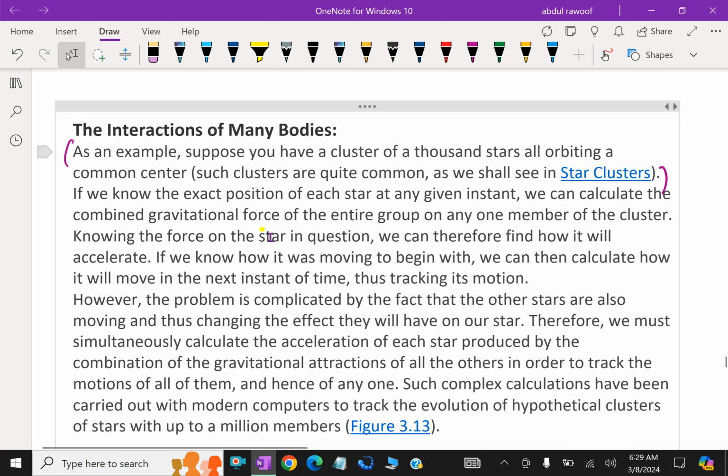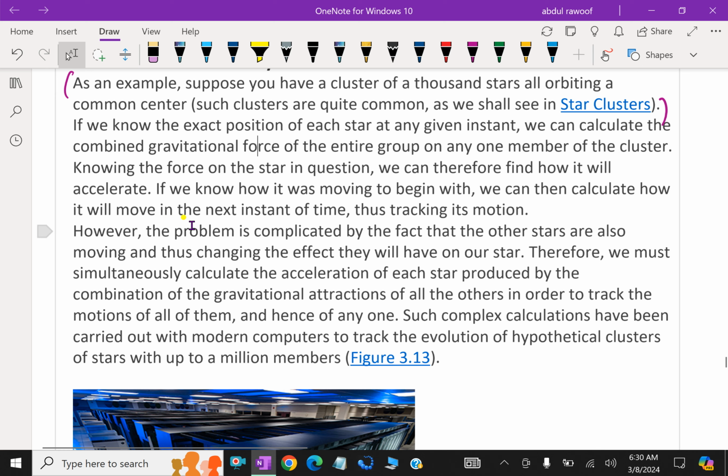If you know the exact position of each star at any given instant, we can calculate the combined gravitational force of the entire group on any one member of a cluster. Knowing that force on the star in question, we can therefore find how it will accelerate. If we know how it was moving to begin with, we can then calculate how it will move in the next instant of time, thus tracking its movement.